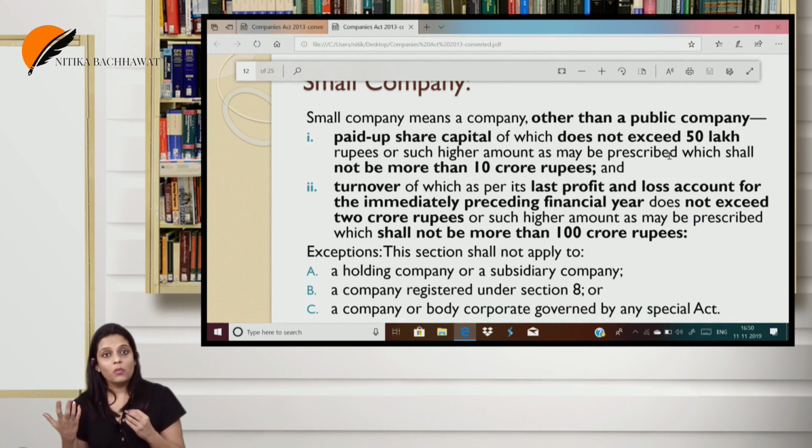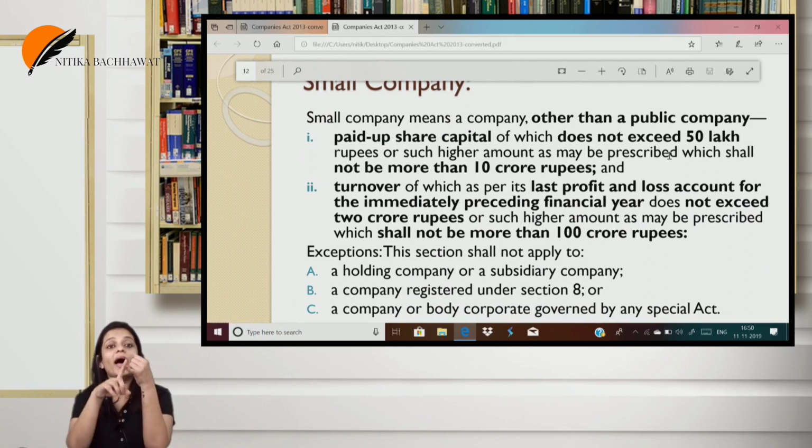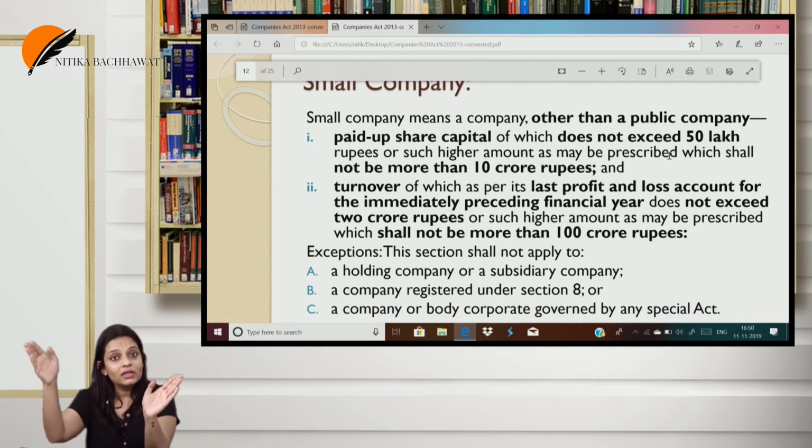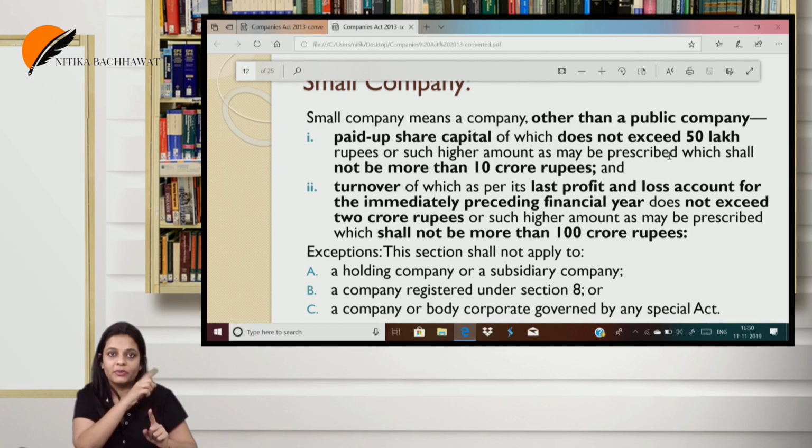So a small company means any company other than a public company, which has a paid up capital not exceeding 50 lakh, the same figures as OPC, 50 lakhs or such higher amount as may be specified, not exceeding 10 crores, and turnover as per the profit and loss account of the immediately preceding financial year. There it was the average of the past 3 years. Here it is the previous financial year, preceding financial year profit and loss account. Does not exceed 2 crores or such higher amount as may be specified, not exceeding 100 crores.